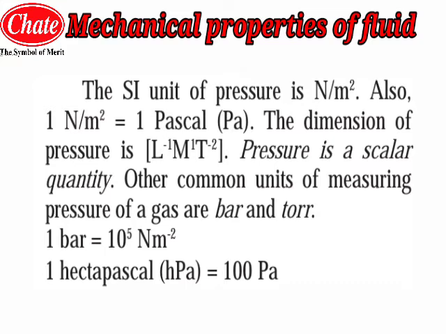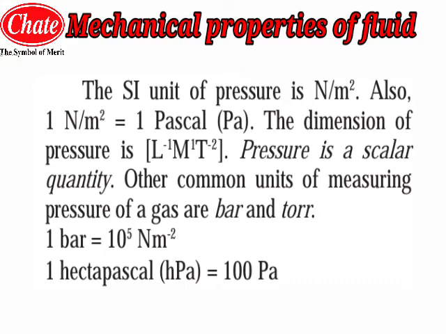Now other common units of measuring pressure are bar and the torr. As you can see, bar and the torr. So after that we will see the relation of bar. So 1 bar is equal to 10 raised to 5 Newton per meter square, or you can say that 1 bar is equal to 10 raised to 5 Newton meter raised to minus 2. So in these two ways we can write the relation between 1 bar and the Newton per meter square pressure.